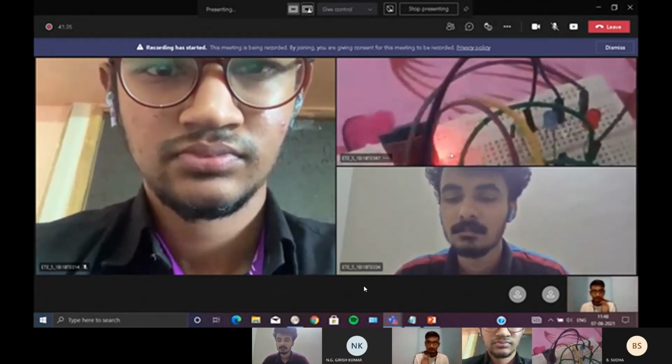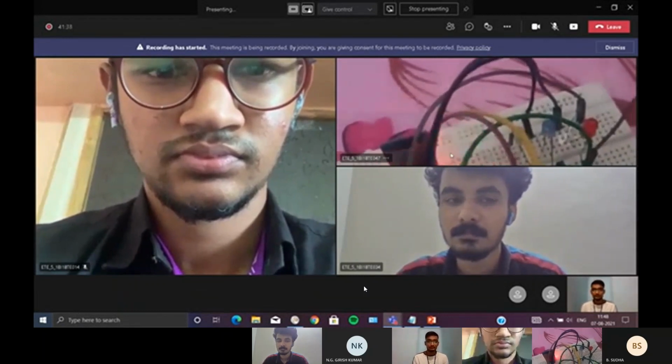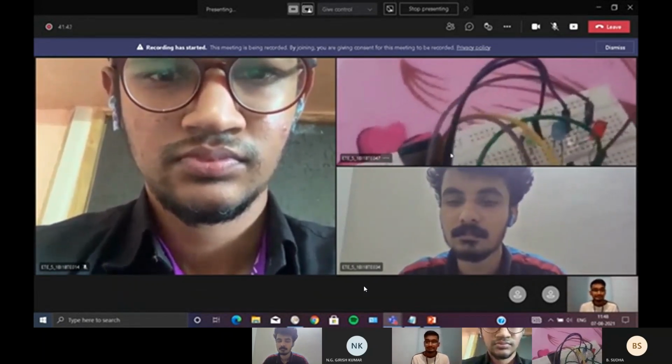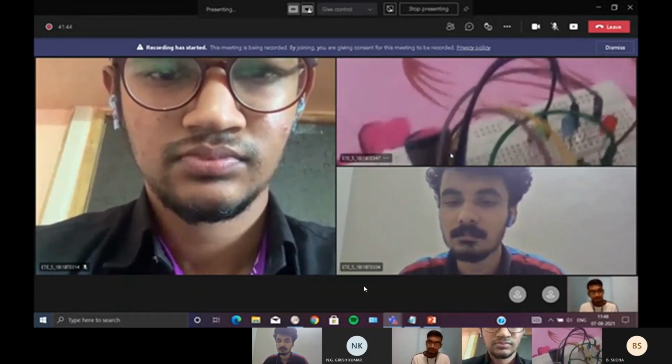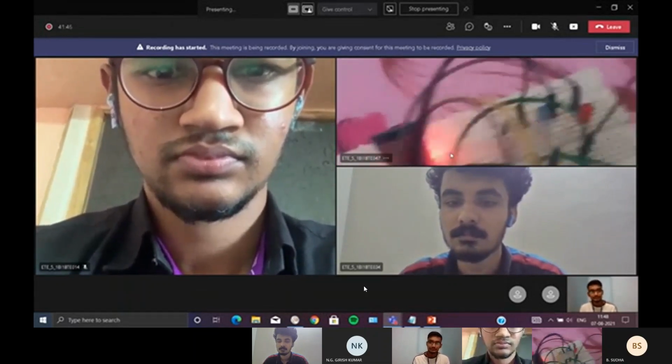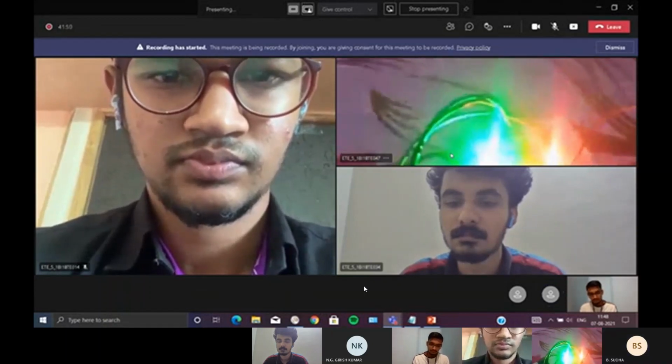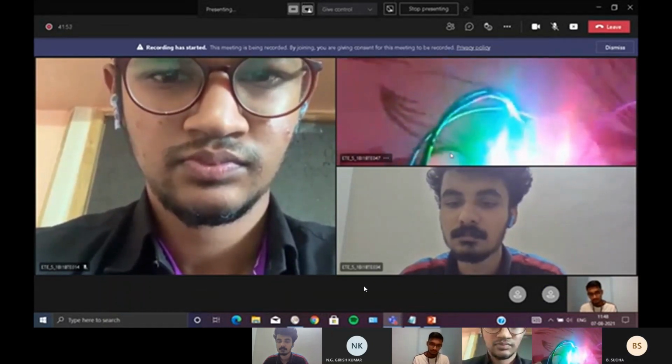Now I will give the voice command to turn on and turn off the LEDs. On. As you can see, all the LEDs are glowing. And now if I give the voice command off, it will turn off. Off.